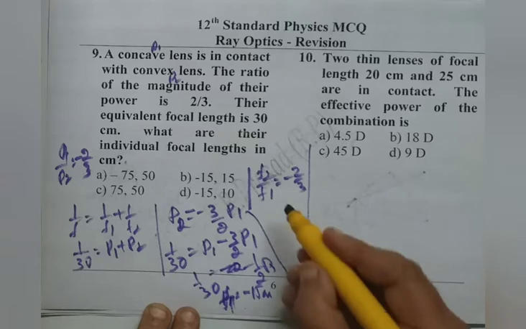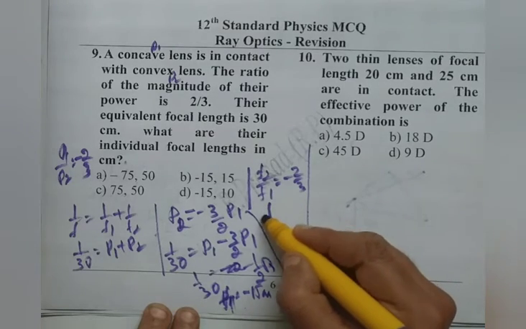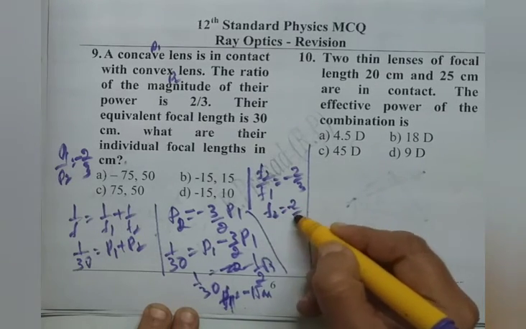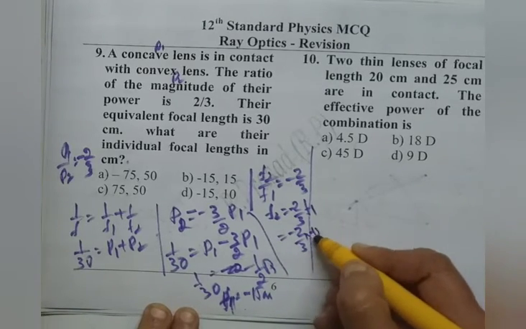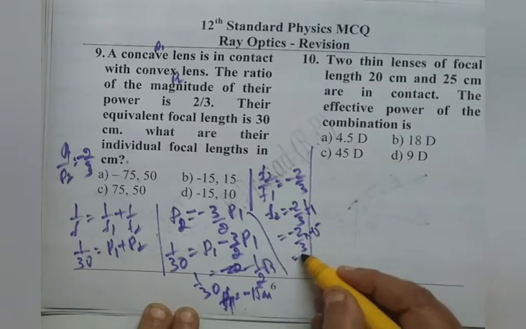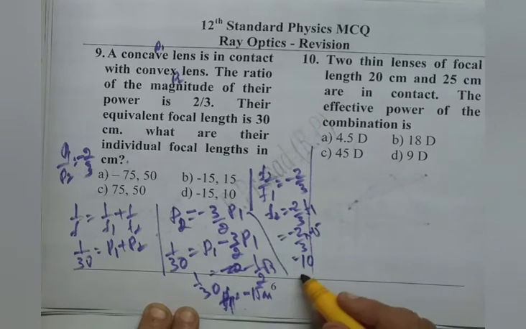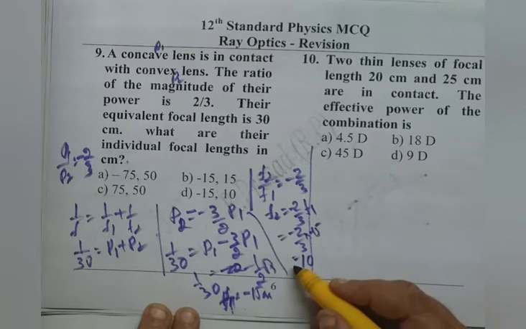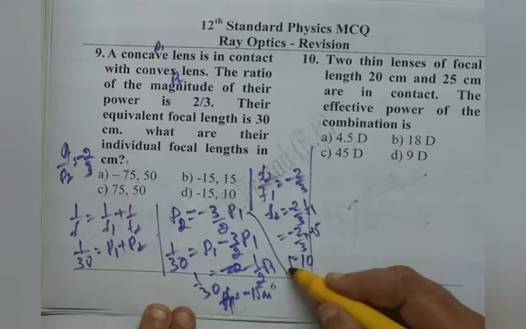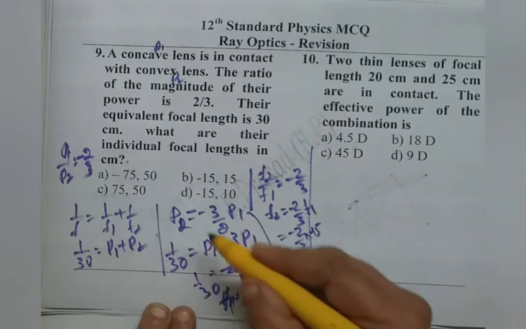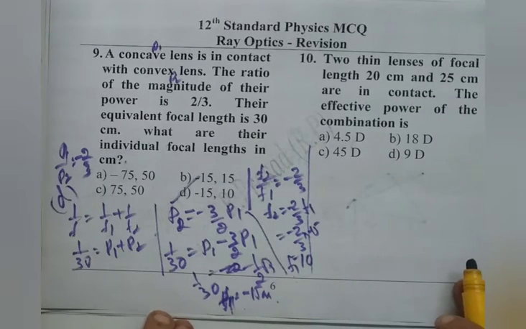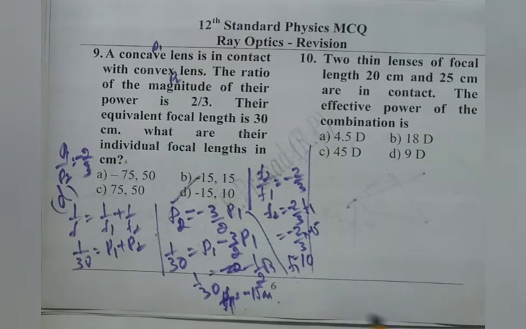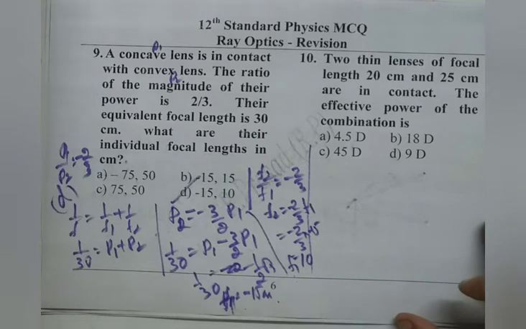And F1 is minus 15. So F2 is minus 2 by 3 F1, so minus 2 by 3 into minus 15, which is 10. Therefore F2 is 10, F1 is minus 15. For concave, it is minus 15. For convex, it is 10. So option D is right.